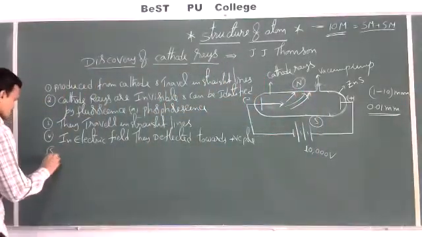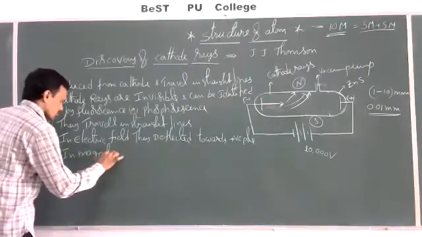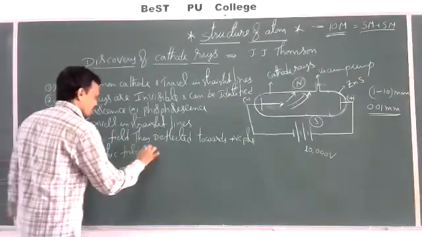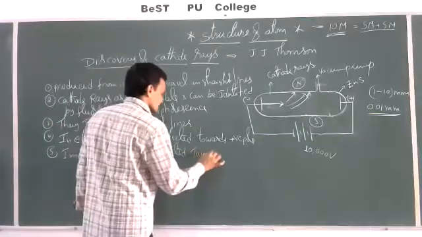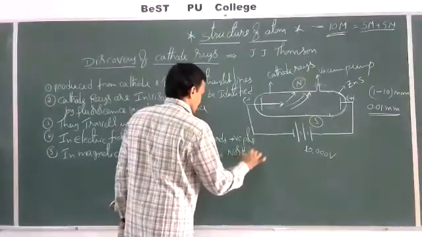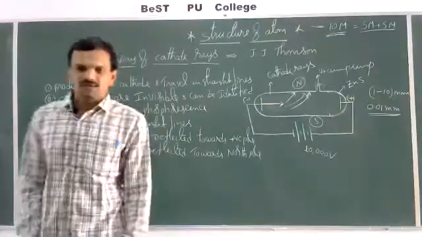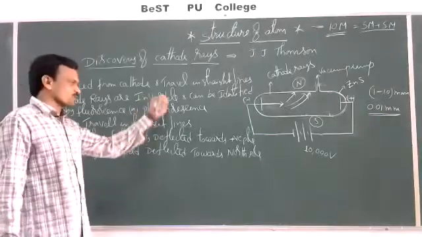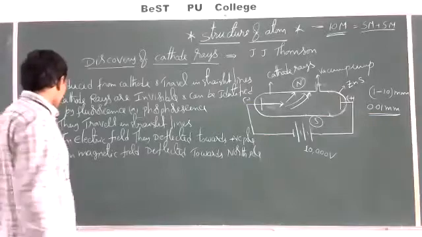So the next one is, in a magnetic field, they are deflected towards the north pole. So in both electric and magnetic fields these cathode rays are deflected: in an electric field towards the positive pole, in a magnetic field towards the north pole.